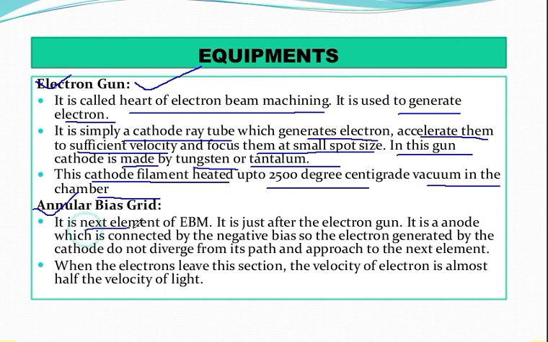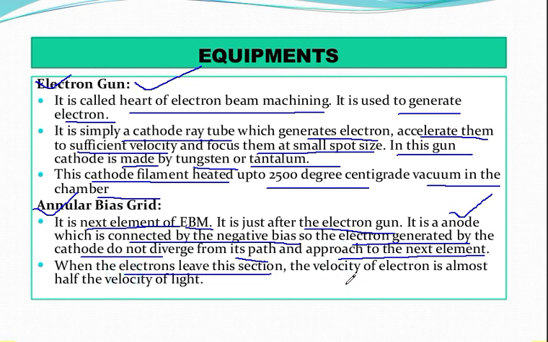It is the next element of electron beam machining, just after the electron gun, and basically it is an anode which is connected to a negative bias, so that the electrons generated by the cathode do not diverge from their path and approach the next element. And when the electron leaves this section, the velocity of the electron is almost half of the velocity of light. So you can see how fast it travels.